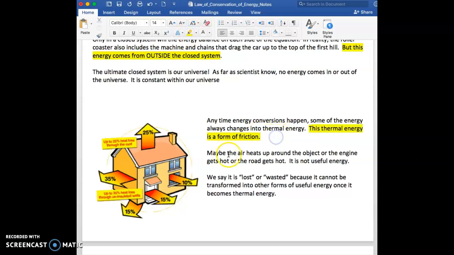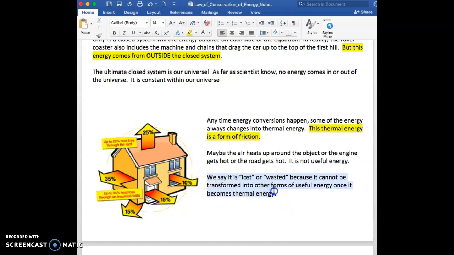Important. Maybe the air heats up around the object, or the engine gets hot, or the road gets hot. It is not useful energy. So we actually say that it's lost or wasted because it cannot be transformed into other forms of useful energy once it becomes thermal energy.